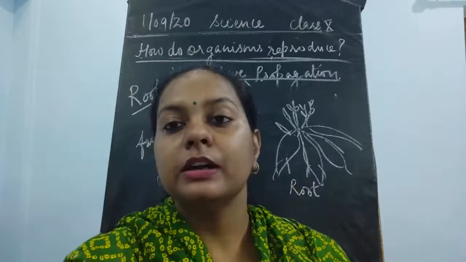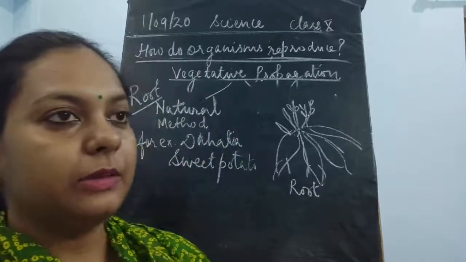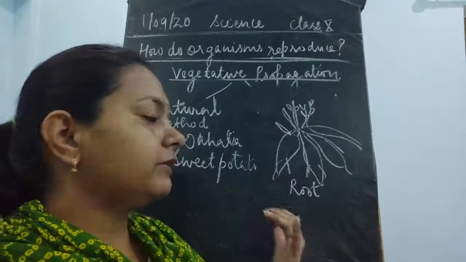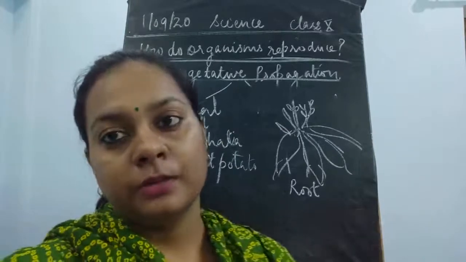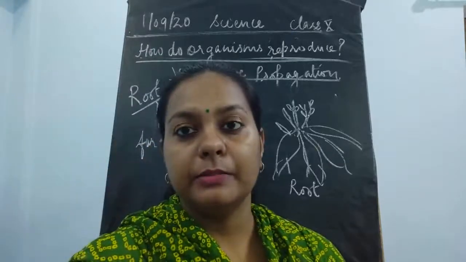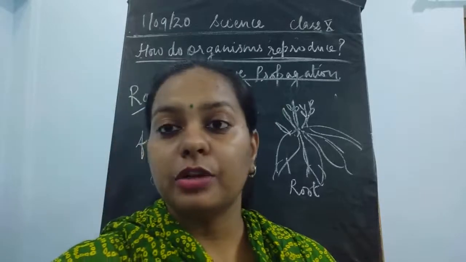Okay, so here in dahlia and in sweet potato, I am taking two examples. There are many more such examples where special roots could develop into a new plant. Now this is the rainy season. You could see that many small roots are kept, like the roots of chrysanthemum.